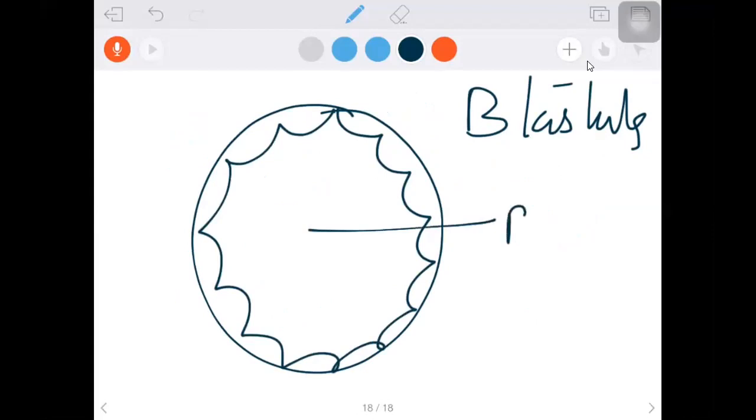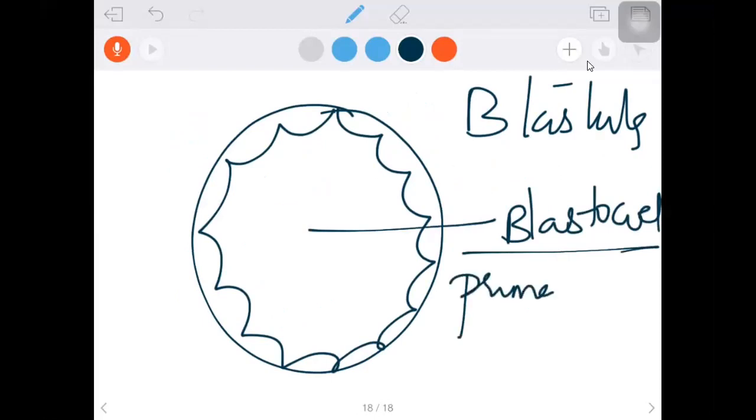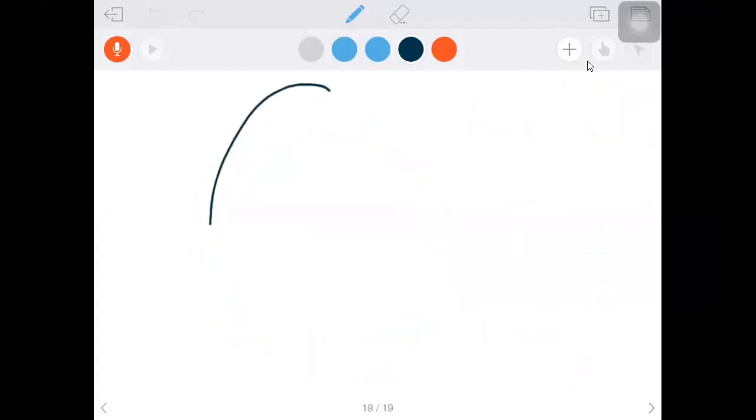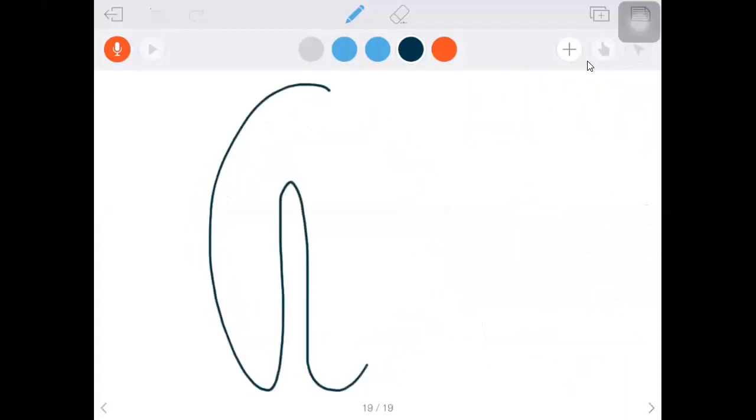We said there is a cavity in the blastula. The cavity is called blastocoel or primary body cavity. Then after, the cells of the blastula invaginate inside, and the result is the formation of the gastrula. We discussed this earlier.